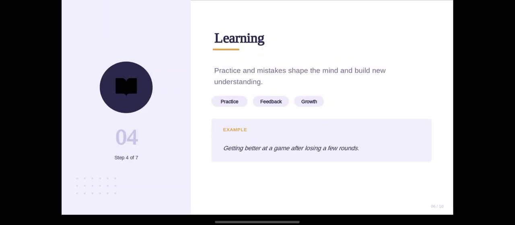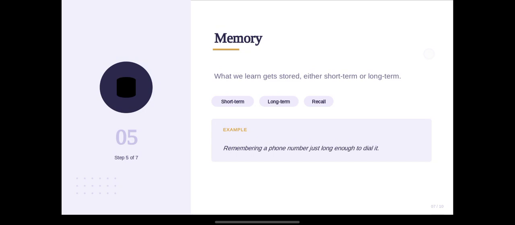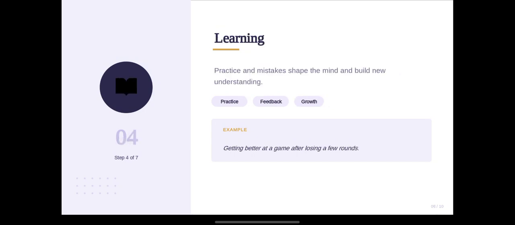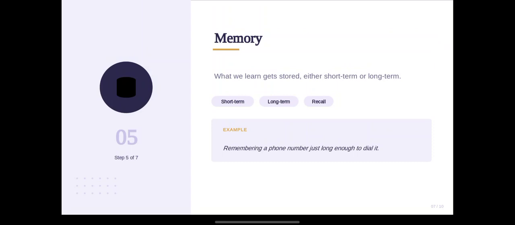The next thing is learning, the process where we make mistakes and then rectify them, and we increase our growth, maintain our stability, and rebuild ourselves with understanding. We can make learning simpler with more practice, some feedback, and growth principles. So now we move to the next thing.